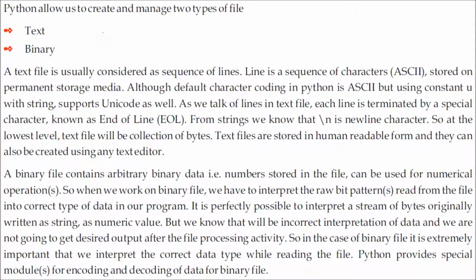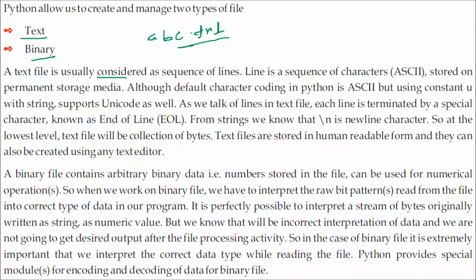Python allows us to create and manage two types of files, text and binary. You might have seen in your computer something like abc.txt. These are text files. How are these text files? Because if you open that file you are able to read what is there. The characters are written, words like this screen which you are watching here is a kind of file, because these are words you are able to read.